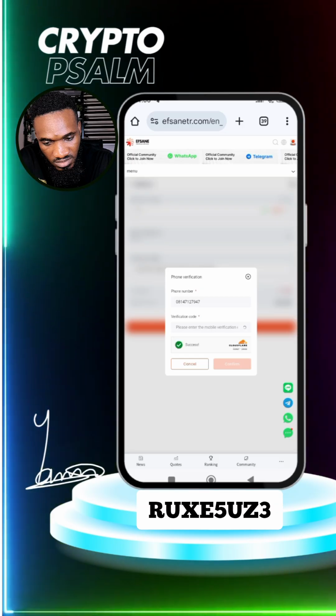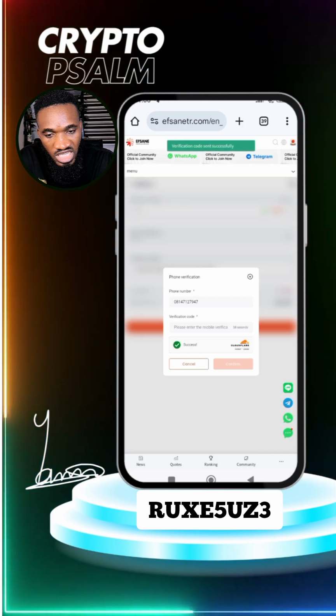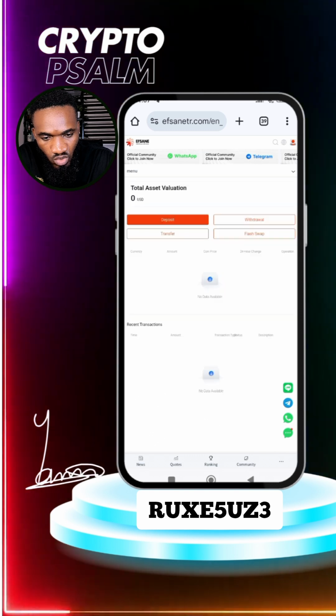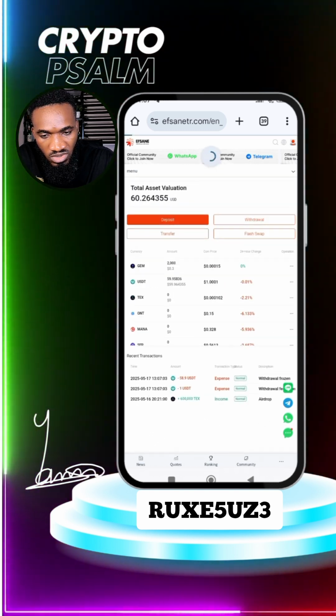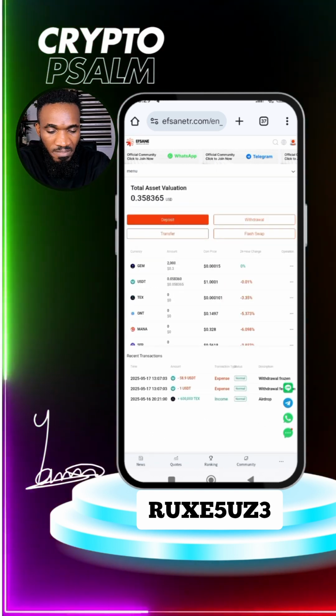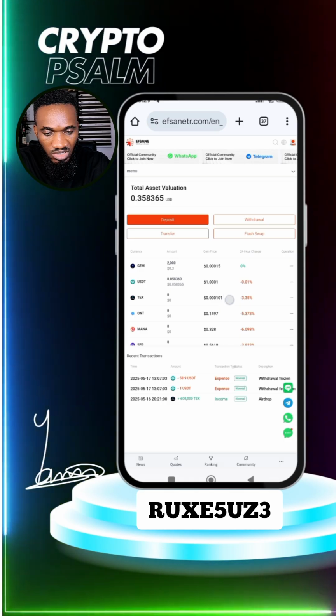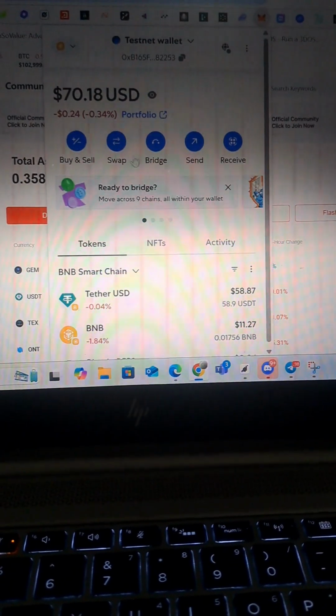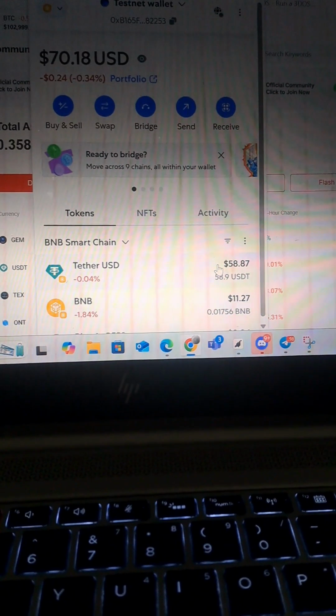So the code has been sent to my WhatsApp right now. So let's wait. All right, so I've made the withdrawal right now. Let's wait for some seconds and see. So from here, you can see that my balance has reduced. This means that the money has been sent to my wallet. Right now, let me check my wallet. You can see my wallet right here. You can see the USDT I just received.